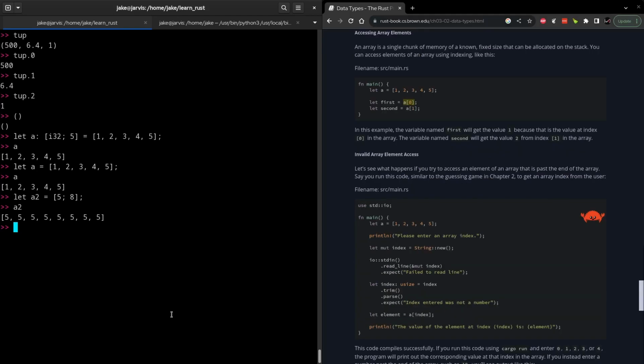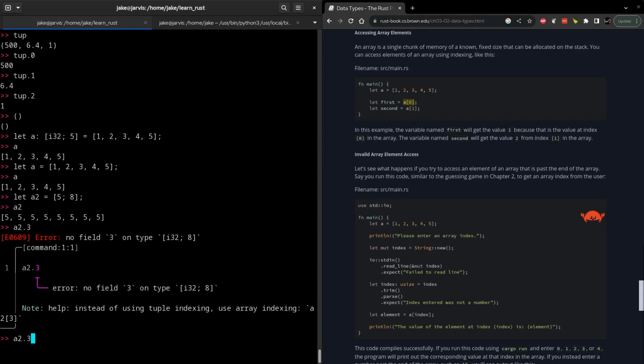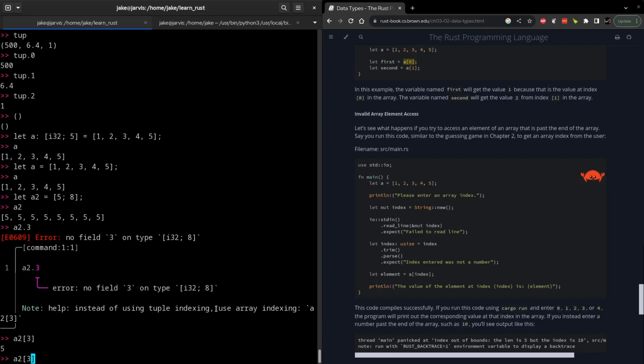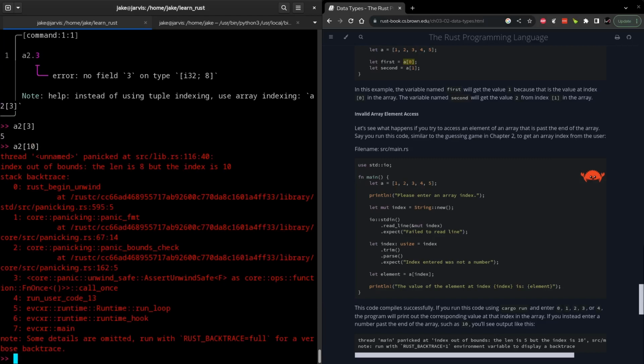Now, unlike tuples, arrays do not give us dotted access to their elements. If we try a2.3, we get an error there. So we have to use the typical notation here using square brackets. Kind of a weird behavior between the two. I'm not sure how I feel about that right now, but maybe as you use the language more, I may find myself agreeing with the authors more. And of course, like most other compound types, if you try to access an element that's outside of the length, then you're going to get an error.